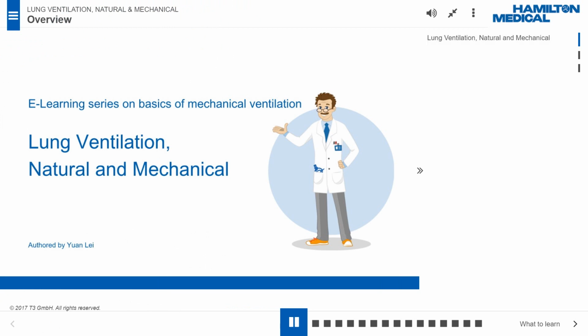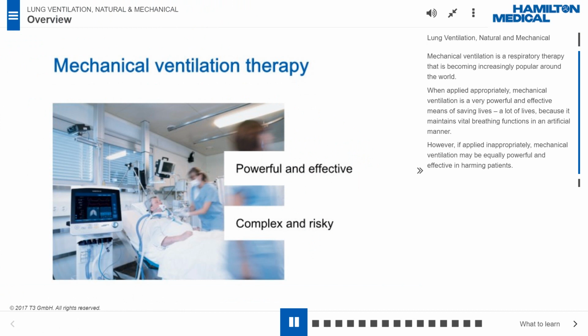Lung ventilation, natural and mechanical. Mechanical ventilation is a respiratory therapy that is becoming increasingly popular around the world. When applied appropriately, mechanical ventilation is a very powerful and effective means of saving lives, a lot of lives, because it maintains vital breathing functions in an artificial manner. However, if applied inappropriately, mechanical ventilation may be equally powerful and effective in harming patients.